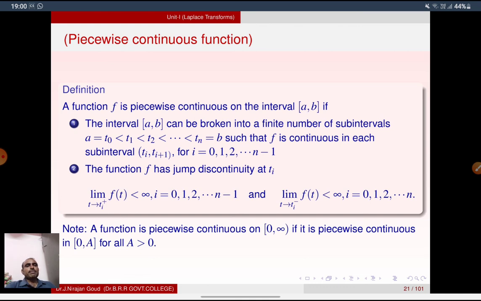A function f has a jump discontinuity at ti if the limit as t tends to ti from the right of f(t) is finite, for i = 1 to n-1, and the limit as t tends to ti from the left of f(t) is finite, for i = 1 to n. A function is piecewise continuous on [0, infinity) if it is piecewise continuous on [0, A] for all A greater than 0.